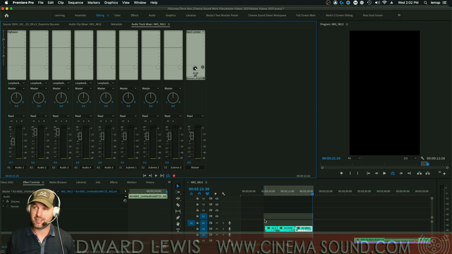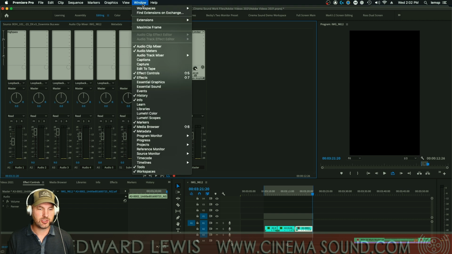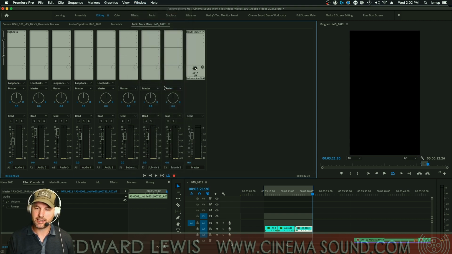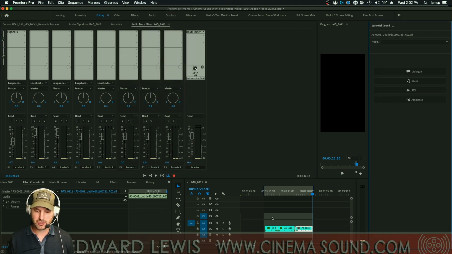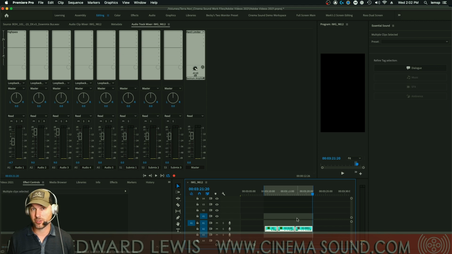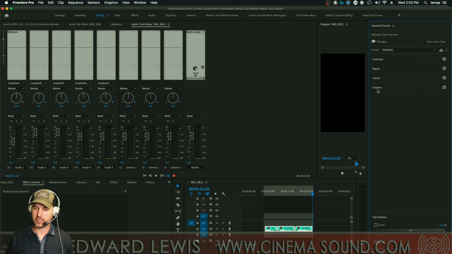And that third one has nothing to do with the first two. It's got a hum in it and all kinds of other reverb. So let's open Essential Sound. The idea being that we want to be able to take these three clips and make them sound as similar as possible with minimum effort. So the first thing we do is select the audio clips themselves and click here on Dialogue, and then we get these four disciplines. We'll go to Loudness and click on Auto Match, which means that it's going to do an overall view of each one of these clips and make them all the same volume.